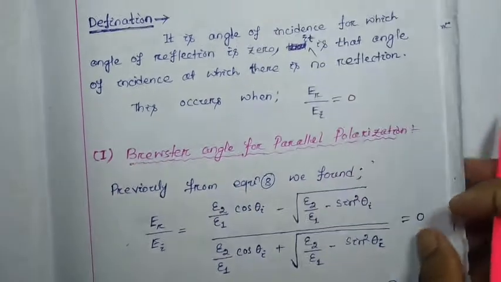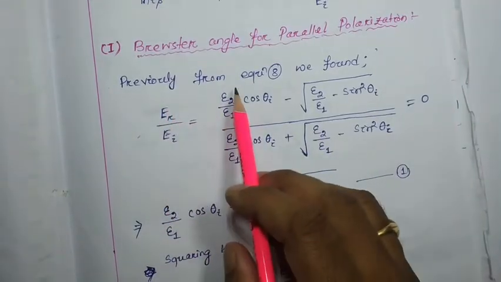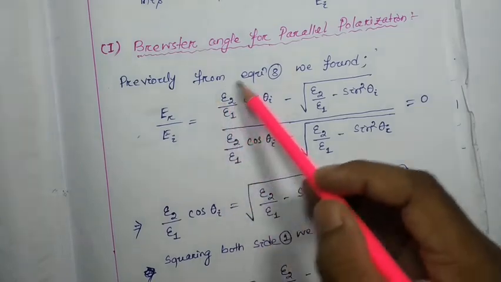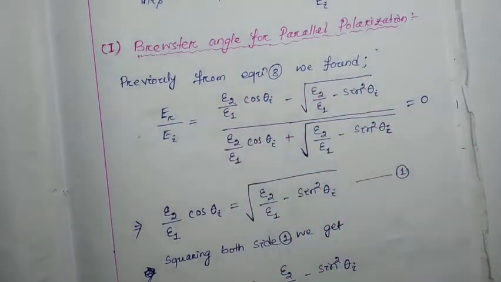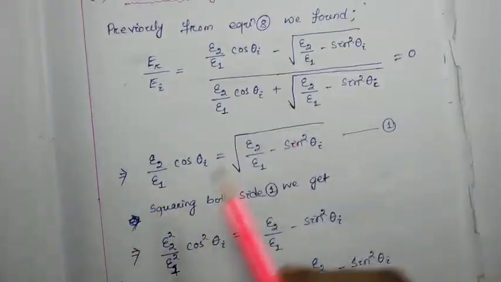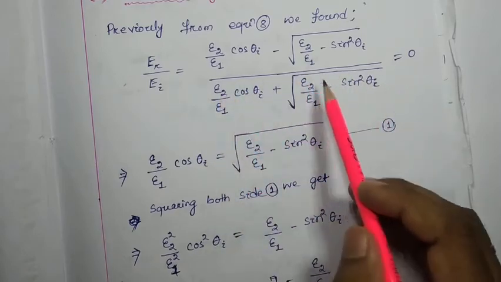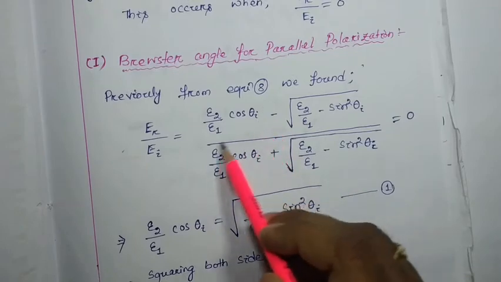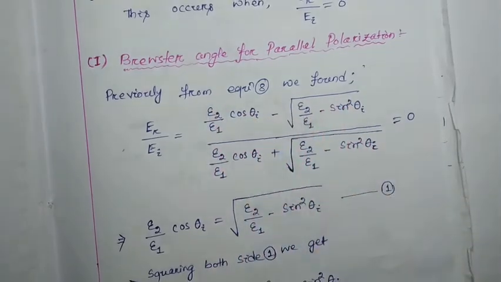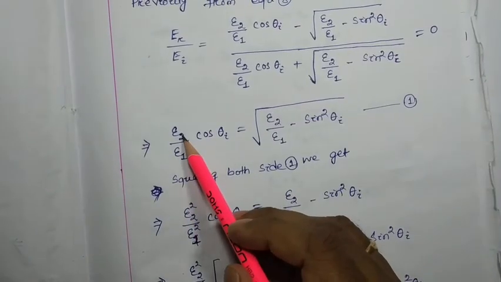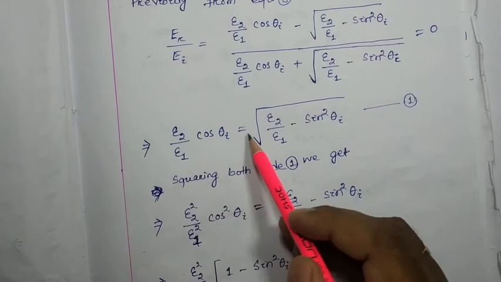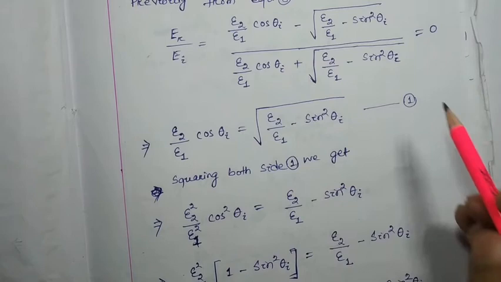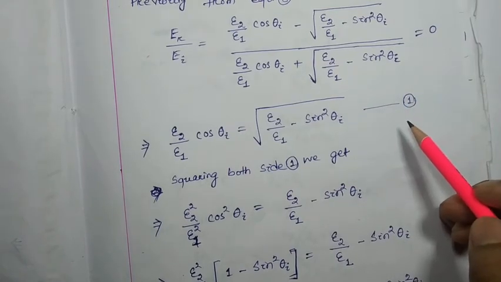From the previous equation number 8, ER by EI is equal to 0. That implies the numerator is 0, so epsilon 2 by epsilon 1 cos theta I will be equal to the root over of epsilon 2 by epsilon 1 minus sine square theta I. Let this be equation number 1.